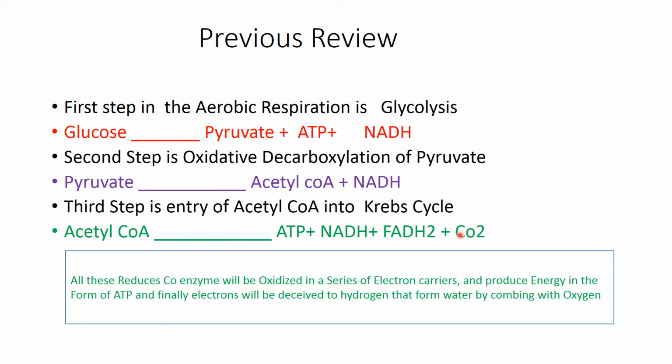So all these coenzymes which are reduced either in glycolysis, or in the oxidative decarboxylation of the pyruvic acid, or in the Krebs cycle, all these coenzymes will be oxidized in a series of electron carriers that produce energy in the form of ATP, and finally electrons will be delivered to the hydrogen that forms water by combining with oxygen. So this is the whole sequence, and now how this sequence will be carried out.